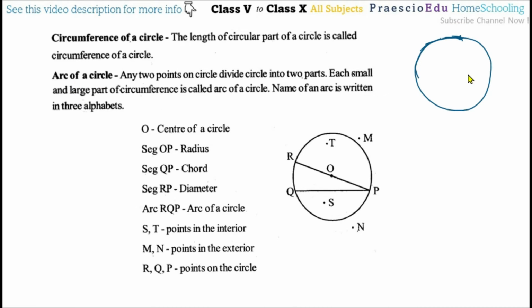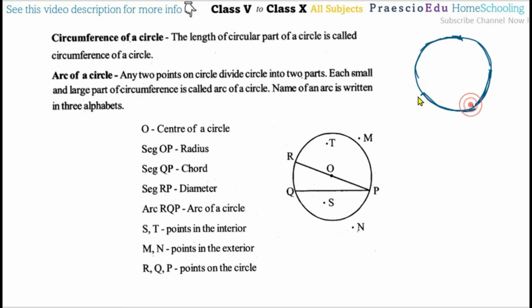Then arc of the circle. If any two points, or more than two points, divide the circle, then this part or small piece of the circle is also an arc. Any two points break the circle into small pieces or bigger pieces, and that part of the circle is called the arc.